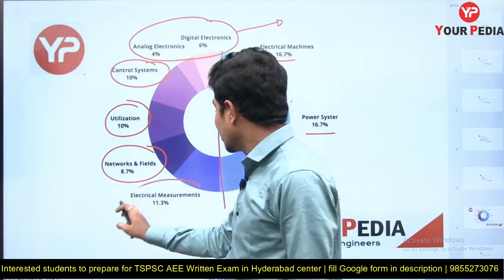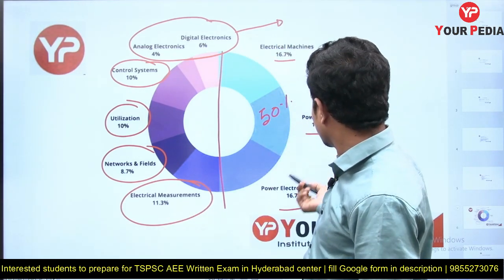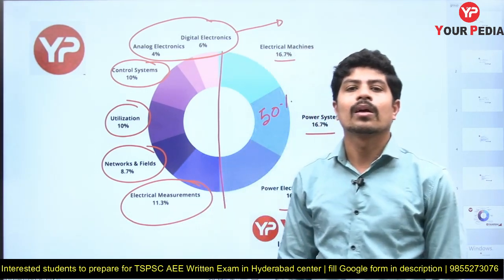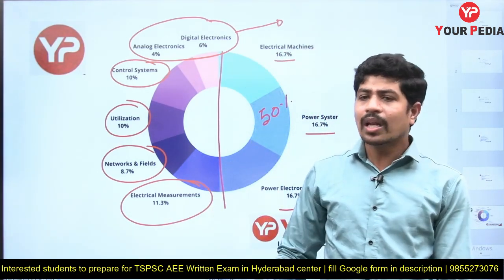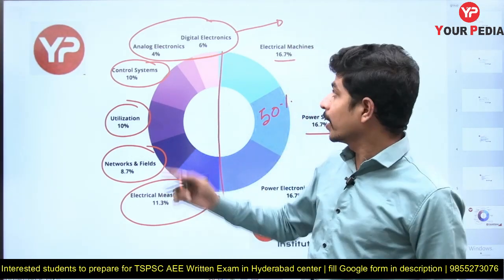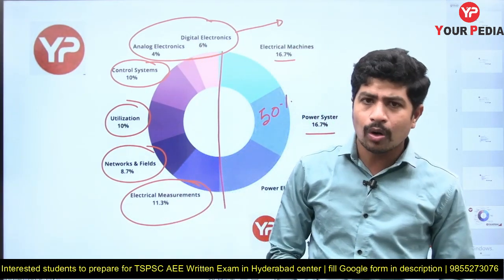Electrical measurements is 11.3%. So electrical machines, power systems, power electronics and drives, and electrical measurements together are more than 50% of the paper. We will definitely concentrate very well on our electrical subjects, but I recommend once again that you concentrate very well on analog electronics and digital electronics. So this is about our core syllabus.